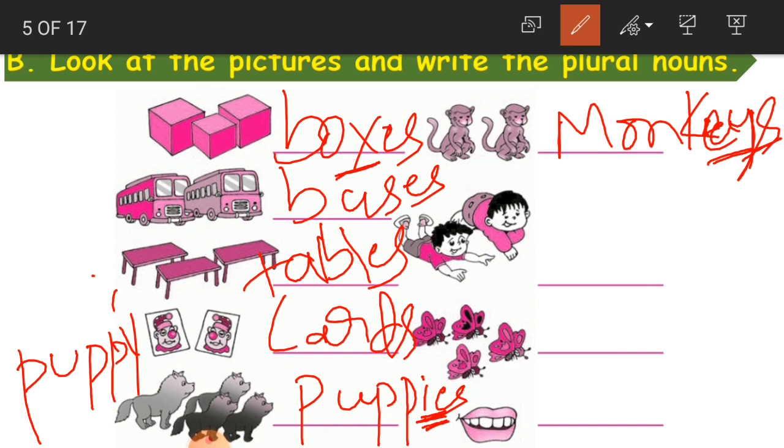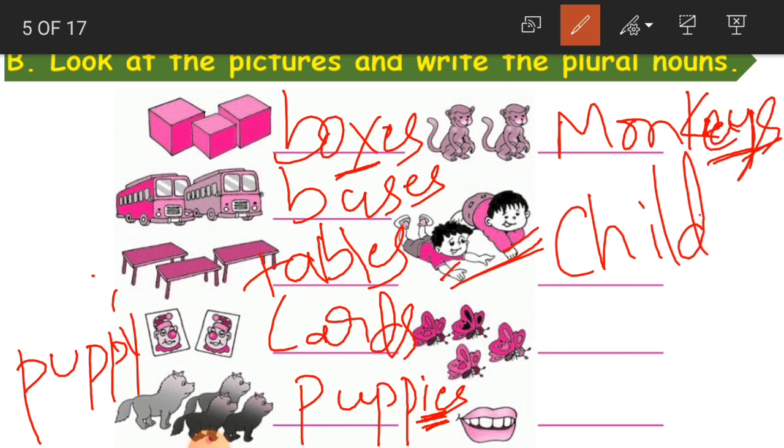Okay, children? Here, these are like boys. Oh, no, children, because they are small boys, we cannot call them boys. They are two children. He is a child and he is a child. So we'll call them children, because there are more than one child.